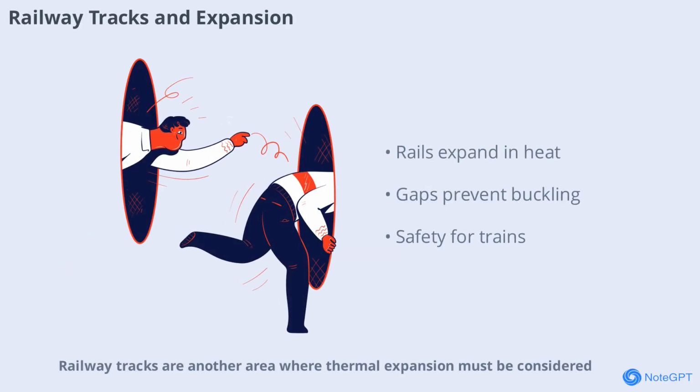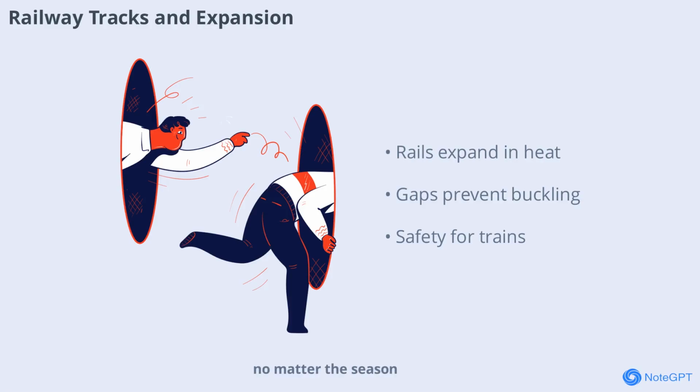Railway tracks are another area where thermal expansion must be considered. Metal rails expand in hot weather and contract in the cold. To accommodate this, small gaps are left between sections of track. These gaps prevent the rails from buckling, which could lead to derailments. Engineers carefully calculate the size of these gaps based on the expected temperature range. This attention to detail ensures that trains can run safely and smoothly, no matter the season.